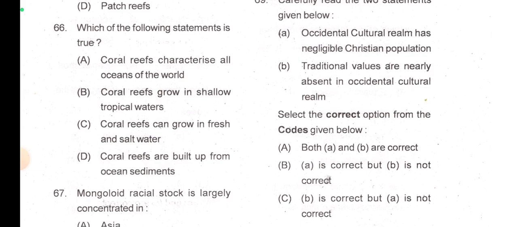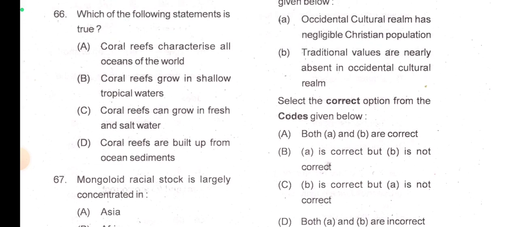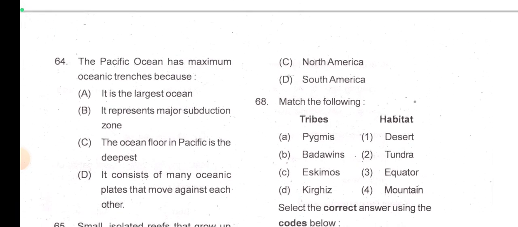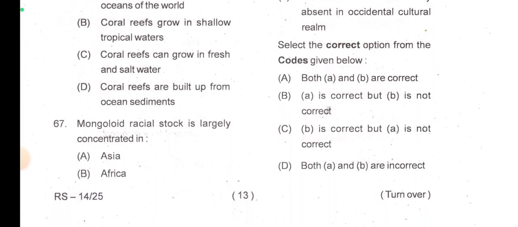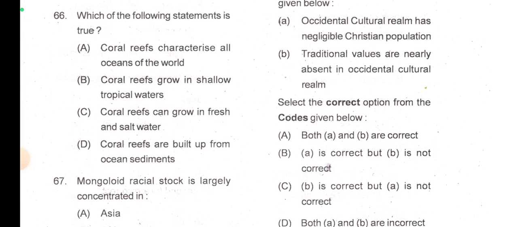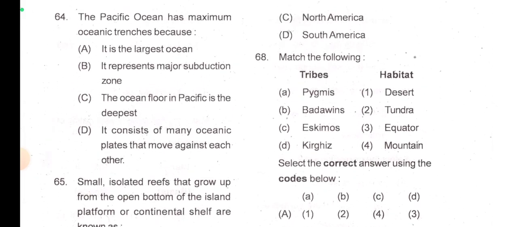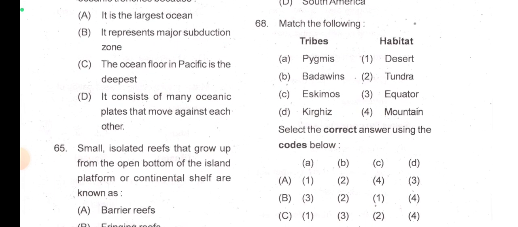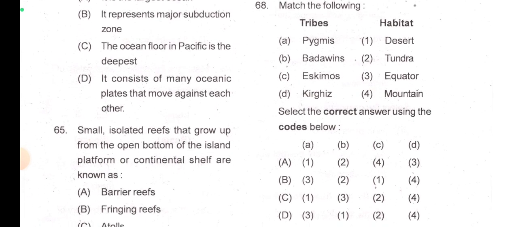Now Mongoloid racial stock is largely concentrated in Asia, I think. We check it. Then tribes and habitat. So pygmies located in equator, Bedouins desert, Eskimo tundra, Kyrgyz mountain.